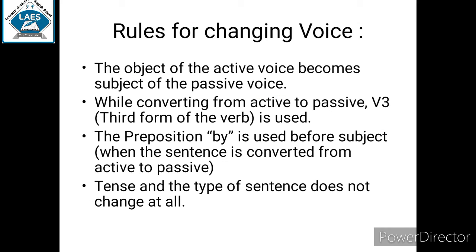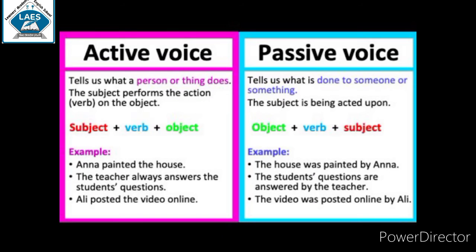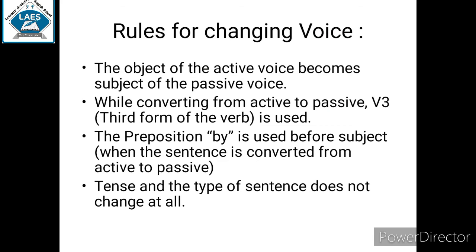Now there are some rules to change active voice into passive voice. First is the object of the active voice becomes the subject of the passive voice. As we have seen, in active voice, we first write the subject, whereas in passive voice we write the object first. While converting from active to passive voice, the third form of verb is used.